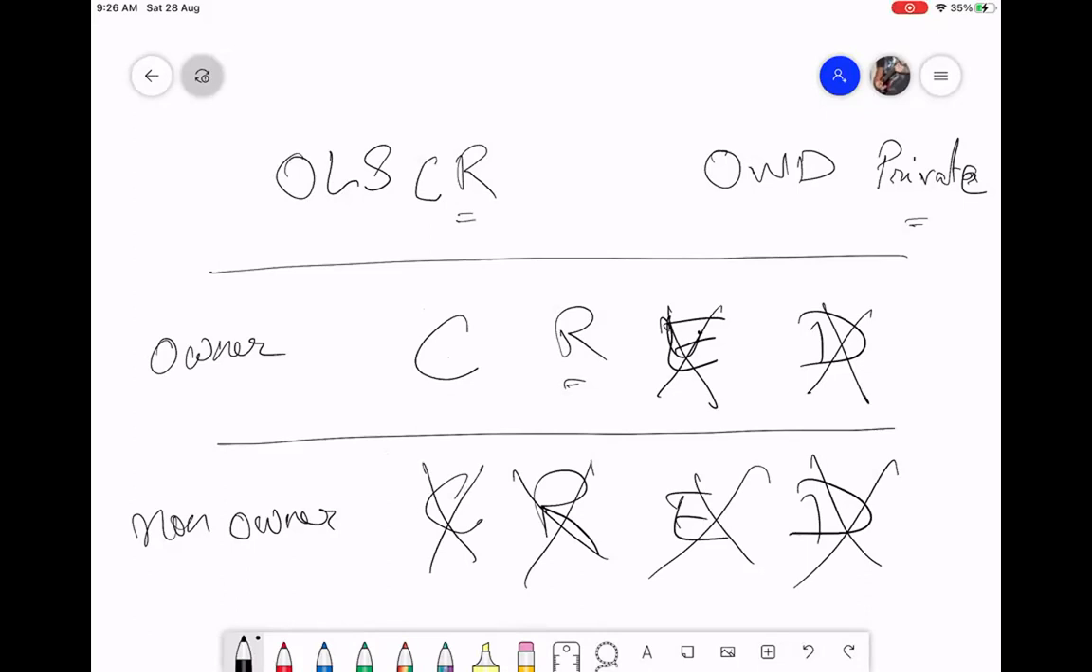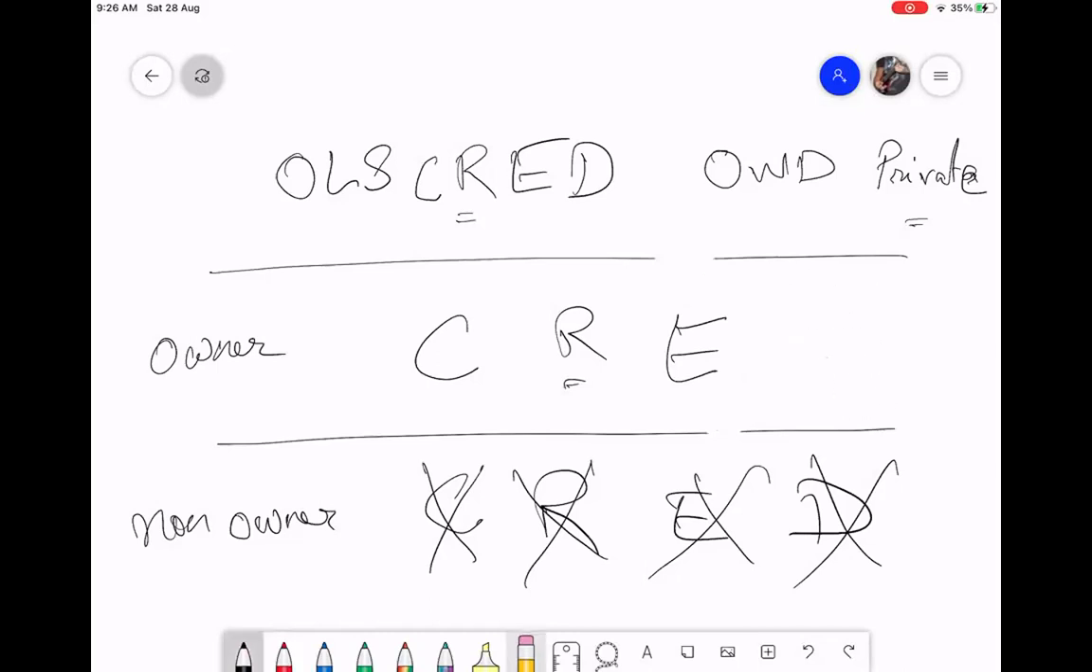Now let me give edit permission. What will happen now? Now owner can edit as well. What about the non-owner? Non-owner still can't. Now I give the delete permission. What will happen? Owner can delete as well. So is it clear? The non-owner cannot do any operations because he cannot see that record at all.